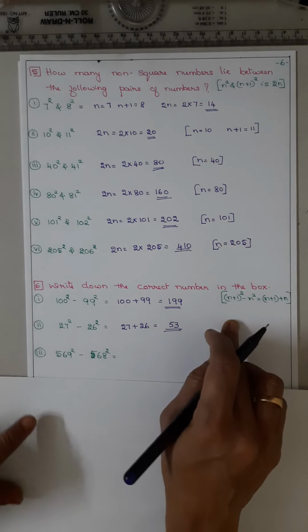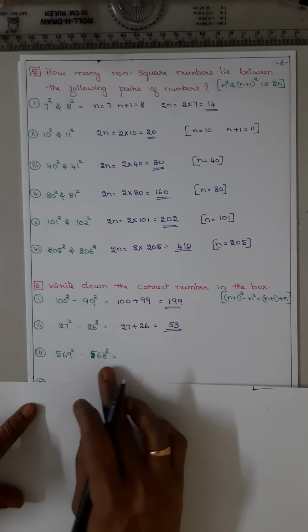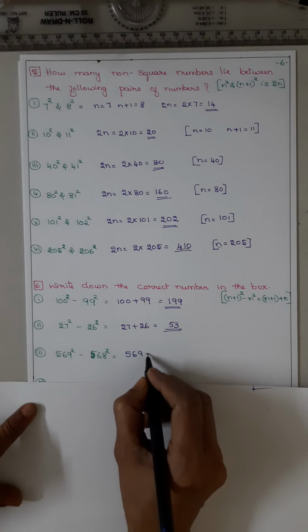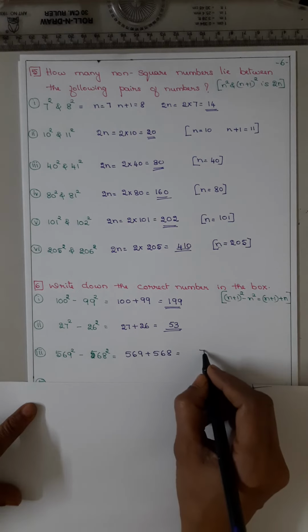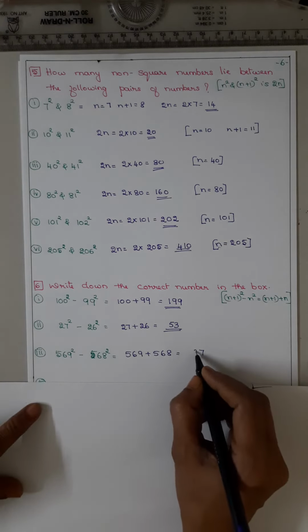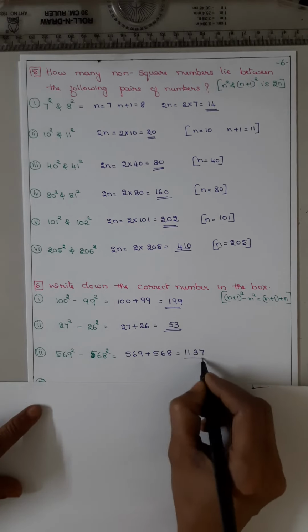Now here, 569 square minus 568 square. So add both: 569 plus 568. 9 plus 8 is 17, carry 1. 6 plus 6 is 12, plus 1 is 13, carry 1. 5 plus 5 is 10, plus 1 is 11.